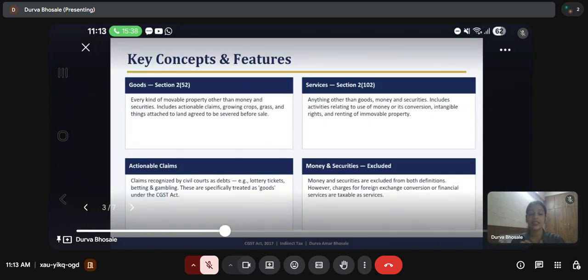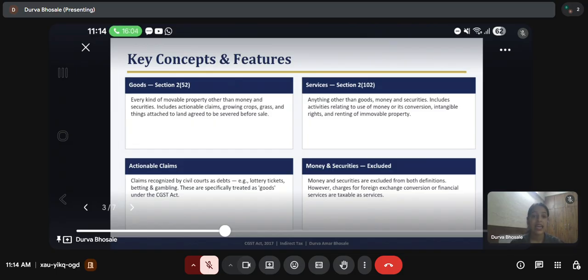Now let us understand the key concepts and features of CGST. Firstly, it helps us clearly put goods and services into different brackets. So what falls under goods? Goods are every kind of movable property other than money and securities. This includes actionable claims, growing crops, grass, and anything that is attached to land but is severed before the sale.